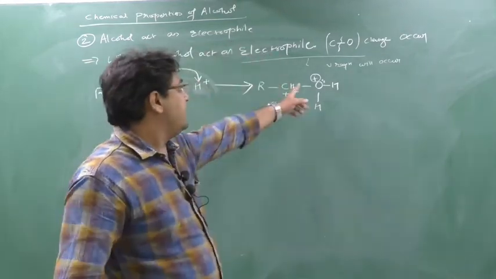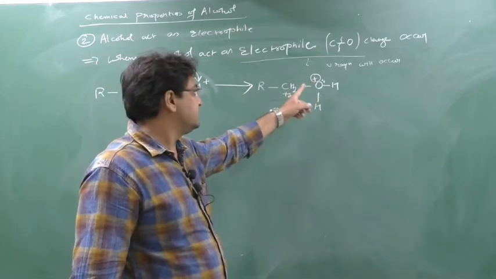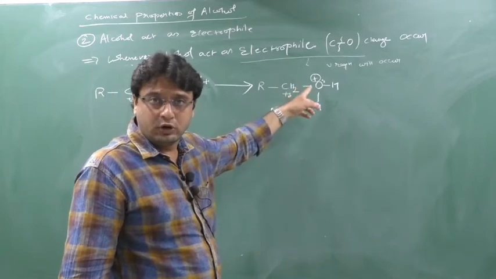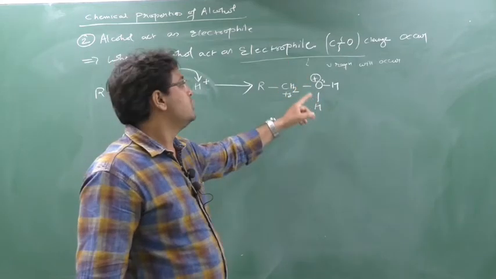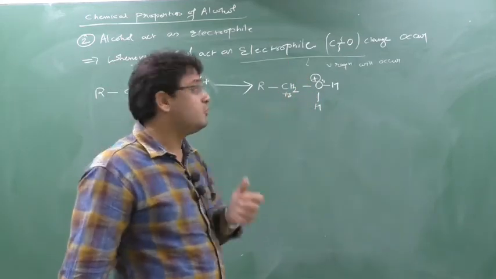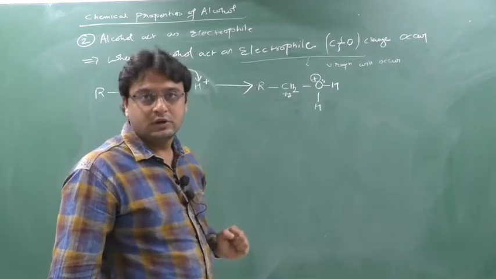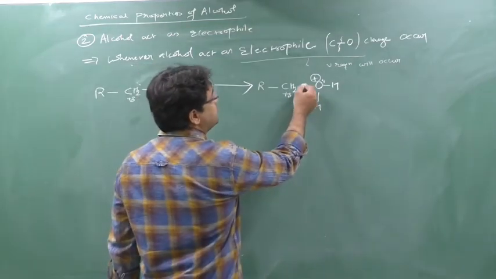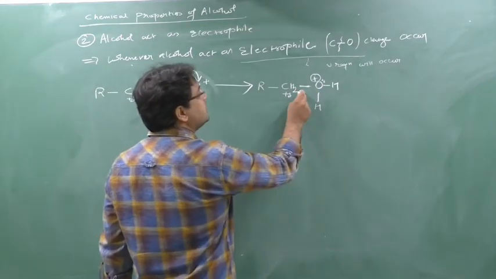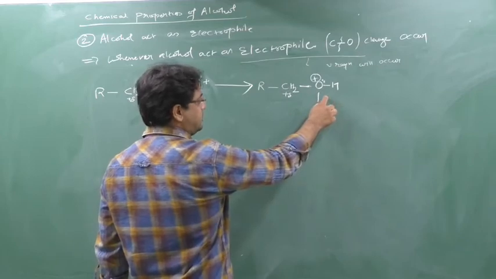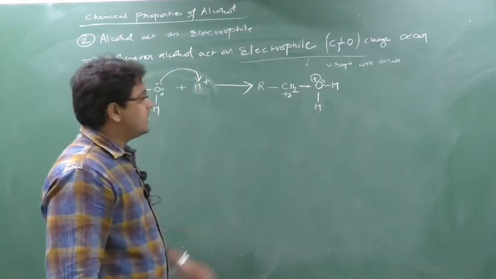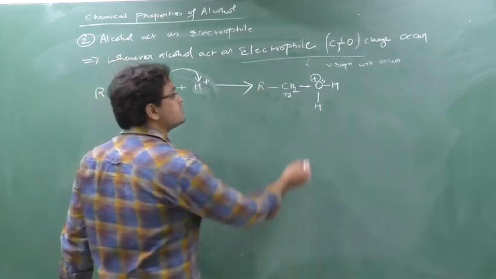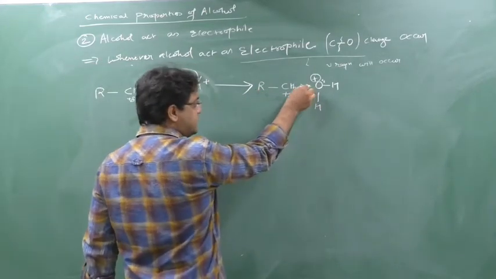On an electronegative element, does a positive charge look good? No, a positive charge does not look good. So this oxygen wants to gain electrons. Now the question is, from where will this oxygen gain the electron? Oxygen can gain the electron from this hydrogen or from this CH2. CH2 previously only has a partially positive charge. So this oxygen will start to gain the electron from this CH2 only.